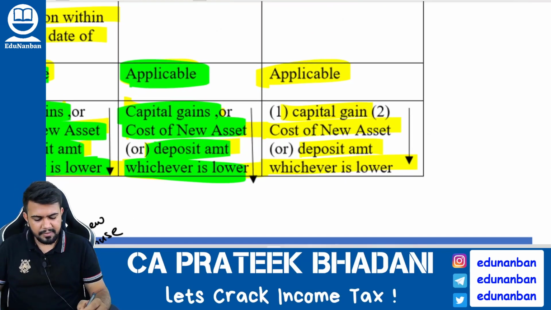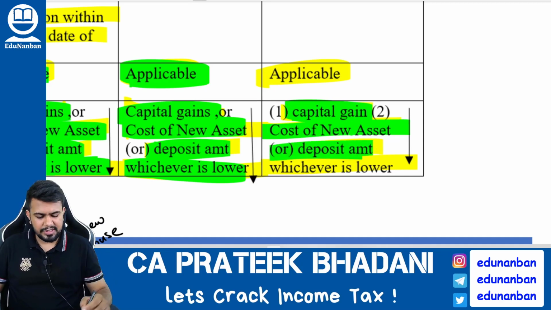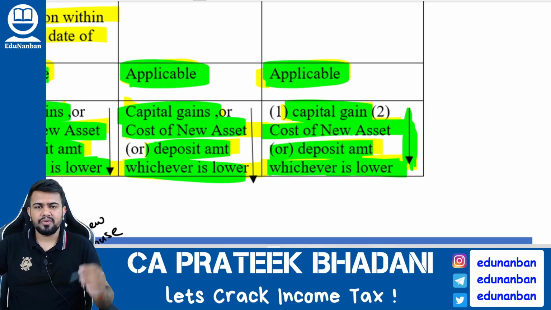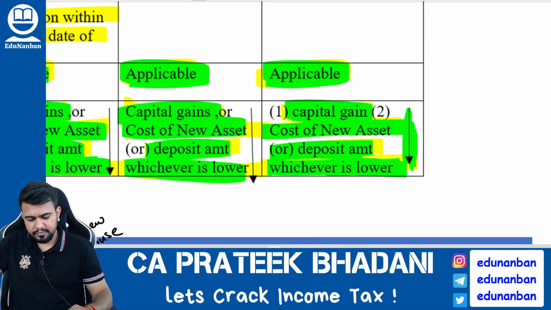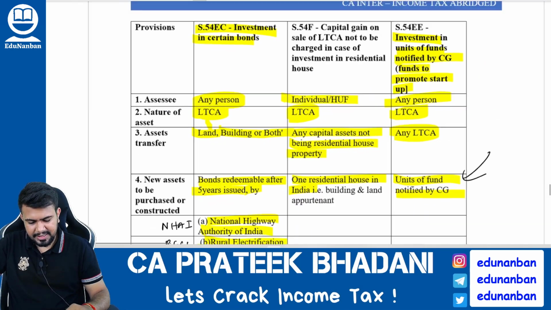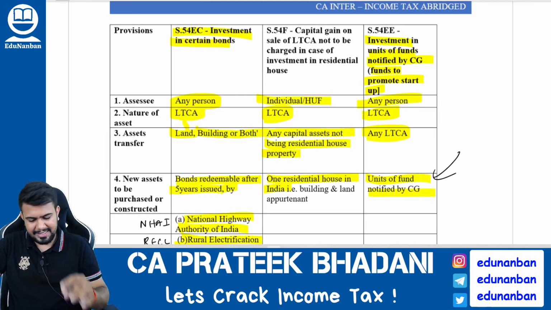What will be the exemption? Answer is capital gain or cost of the new land or building or both, or deposit amount in the capital gain account scheme, whichever is lower. So in this section also, since 3 years is the time limit, capital gain account scheme will be applicable. Okay, deposit scheme will be applicable. Now let's talk about the next section, that is section 54EC.